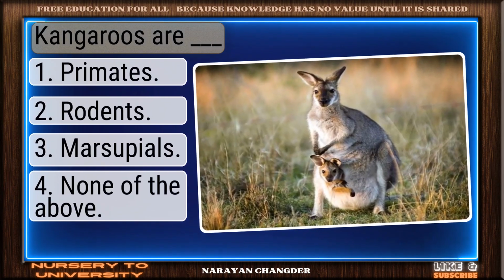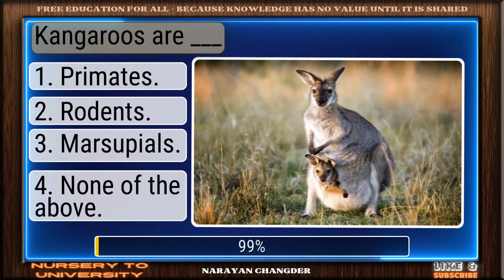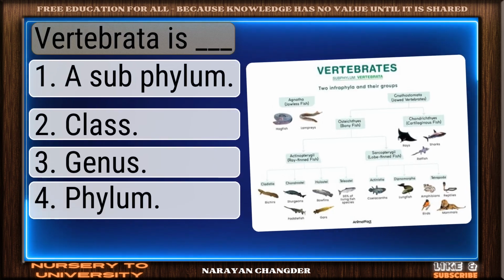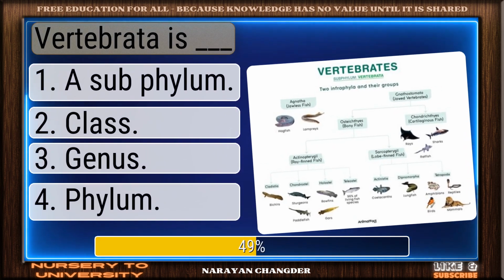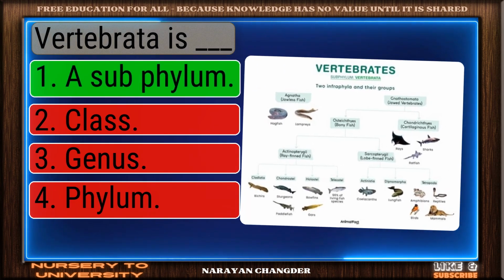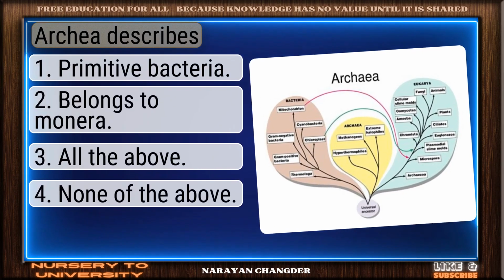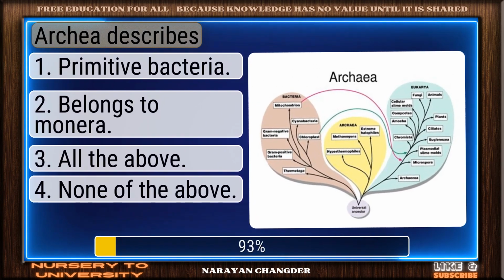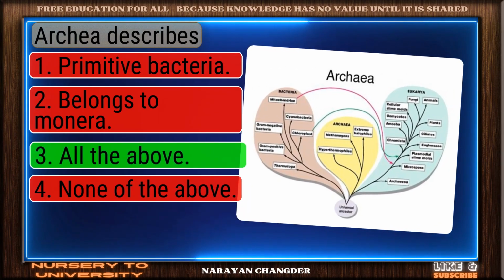Question number 282. Kangaroos are dash. Valid point. Marsupials is true. Question number 283. Vertebrata is dash. Nicely done. A subphylum is a solid answer. Question number 284. Archaea describes. Sharp thinking. All the above is the right choice.